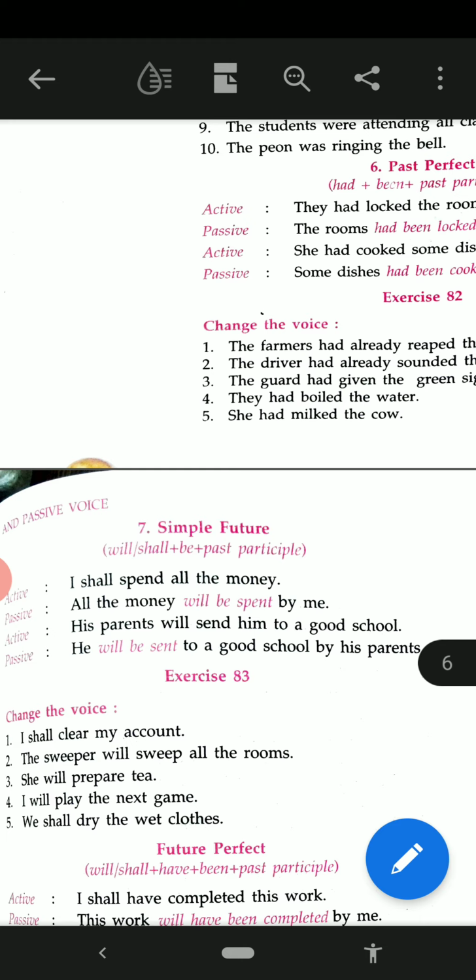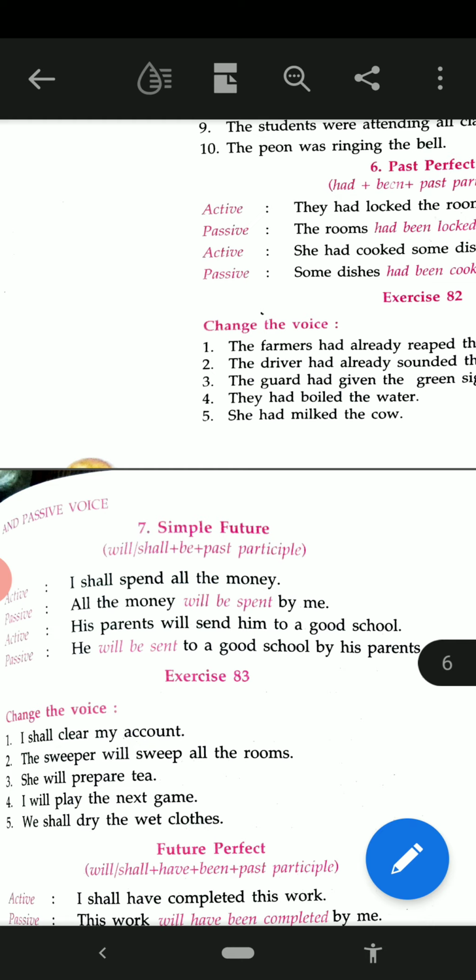See the example on the top. I shall spend all the money. So all the money will be spent by me. His parents will send him to a good school. He will be sent to a good school by his parents.